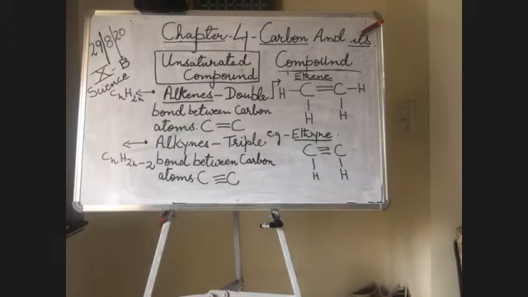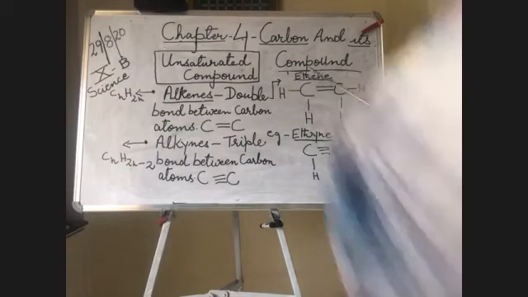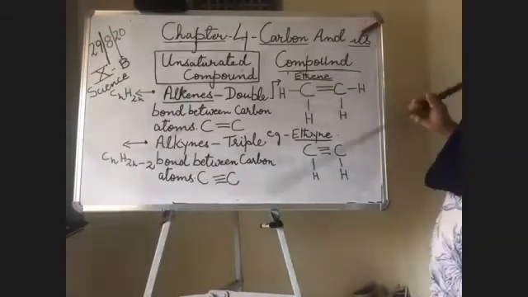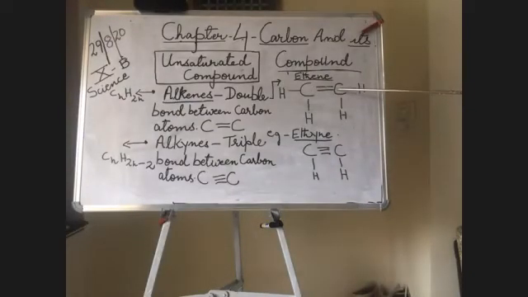So in the structural formula of alkene, you are seeing that a double bond exists between carbon and carbon atom. Suppose in this compound the number of carbon atoms is 2. This is one carbon atom and this is another carbon atom. So I told you on that day that if there are 2 carbon atoms, we have to start the name with eth. So that is why, in the first part of the name of this carbon compound, we will use the prefix eth.